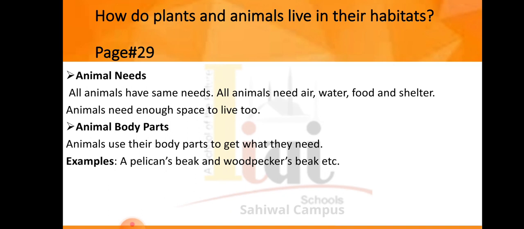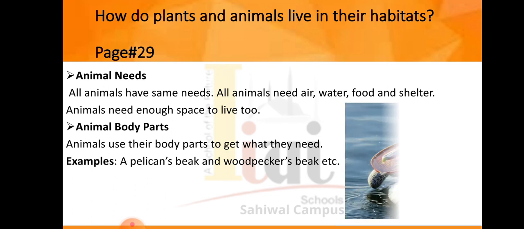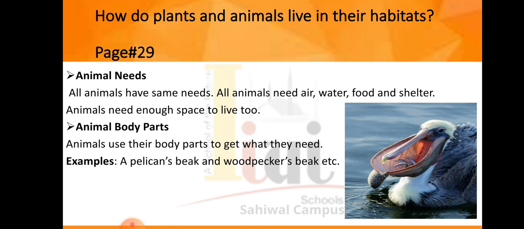Not only do animal body parts do a specific work, no. Animal body parts have different functions. Like here 3 examples of animals are given. Pelican, woodpecker and robin's beak. Pelican has a big beak. What does it do with its big beak? Pelican scoops up fish with its big beak. You can see the picture of pelican on your book, and also you can see the picture of pelican on this slide, that how pelican scoops fish in its beak.